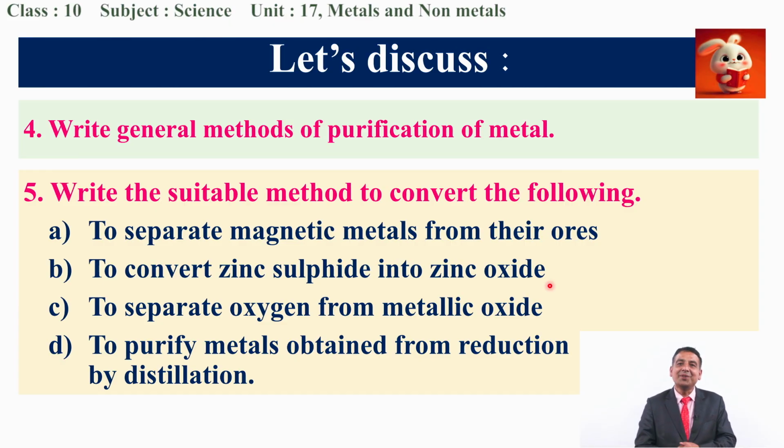Good, we have to do what? Oxidation. To separate oxygen from metallic oxide, in which process do we do this? In reduction. Good, you have said the correct answer. The fourth question related to this is, to purify metals obtained from the reduction by distillation. That means it is the refining process.